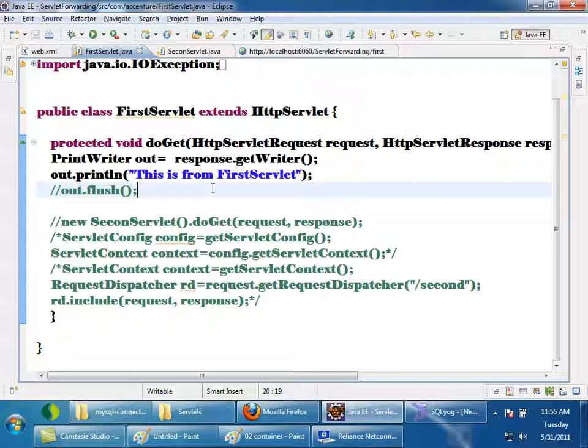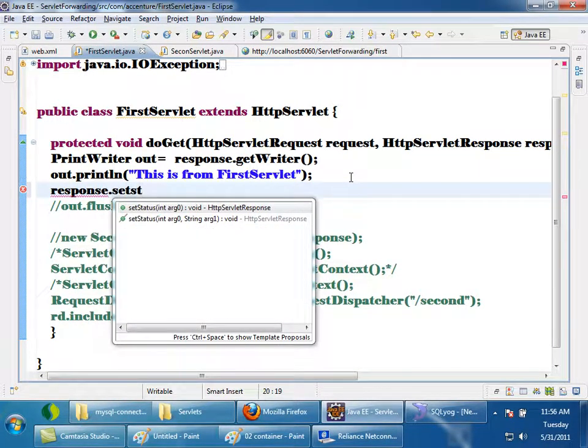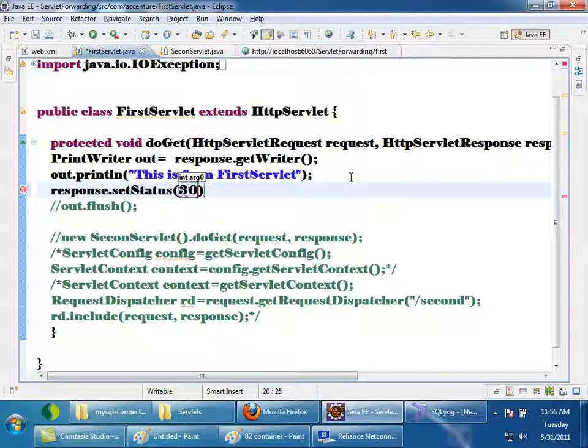So now I'll set a response header. Previously we wrote a program to print request headers. As I told, an HTTP response also has headers. Now I'll set the response status code. Response dot set status. I will set the status to 301.